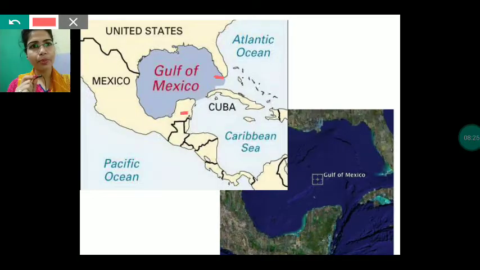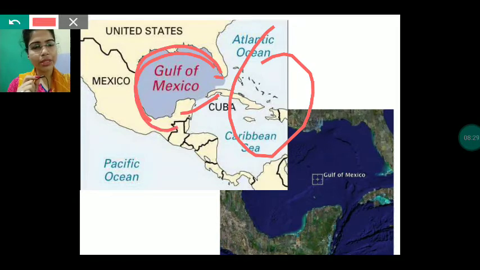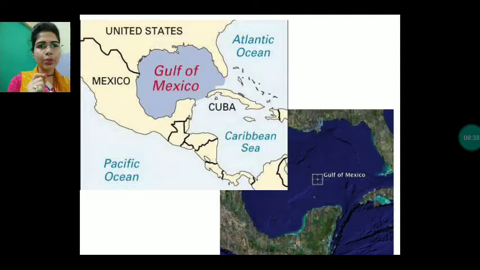Here this is the narrow mouth, and this is the sea, surrounded all over by land with a very narrow open mouth. This is called a gulf. An example of a gulf is the Gulf of Mexico.